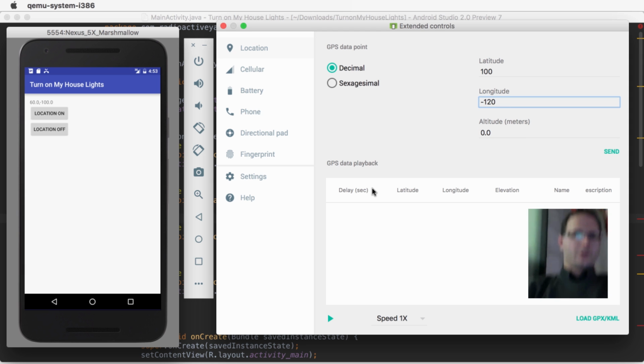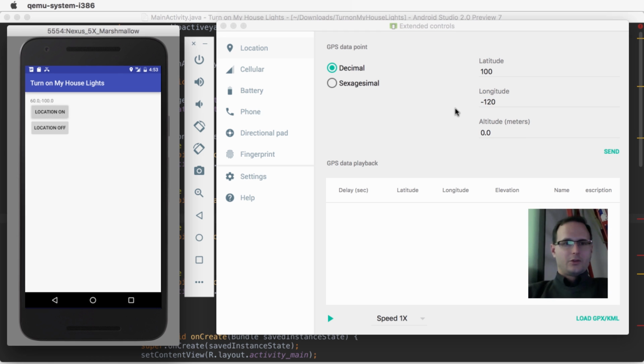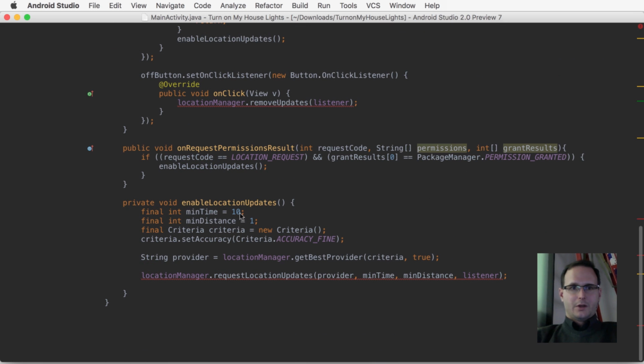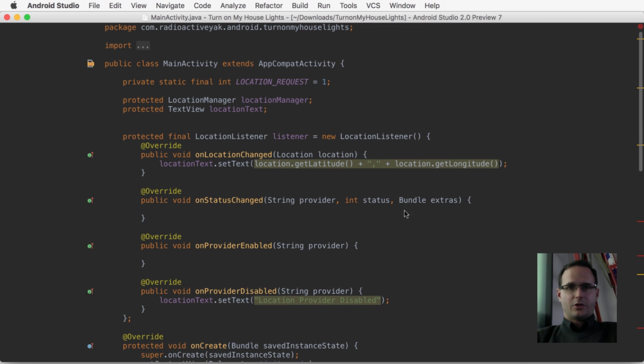Now, of course, for our testing, we really like to see all of these instantly. So why don't we go back into our code and change the update rates. So this should get us all updates all the time.